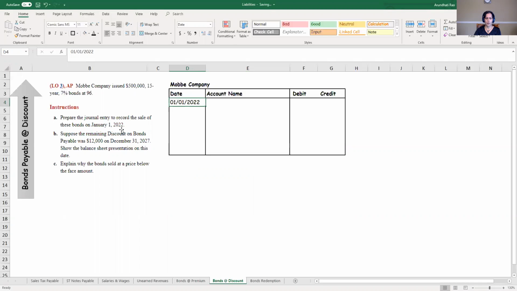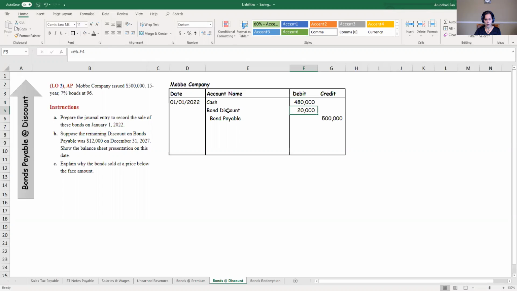On January 1st, 2022, for the sale of the bonds, I'm selling the bonds. The cash I got is 96% of 500,000. So 96% of 500,000 is 480,000. That's how much I got. I issued these bonds at a discount. Let me write bonds payable credit first. The total amount that I wanted to borrow, or I borrowed, is 500,000. But what I got, the cash I got, is only 480,000. The difference over here is the discount.